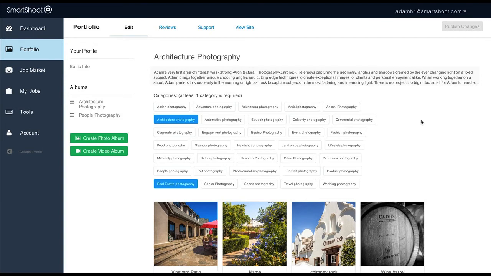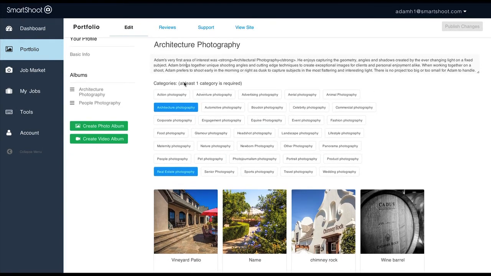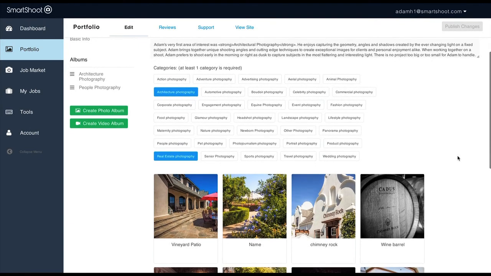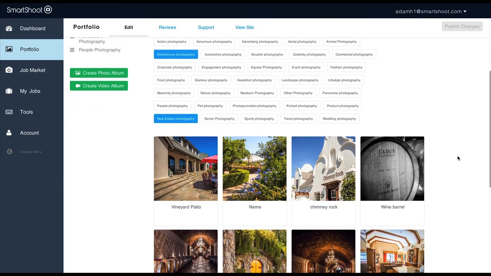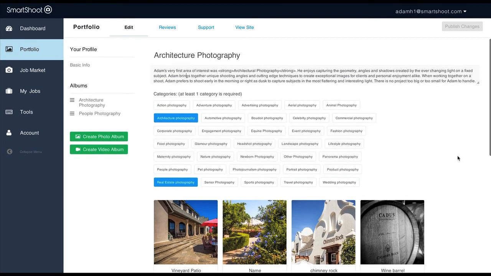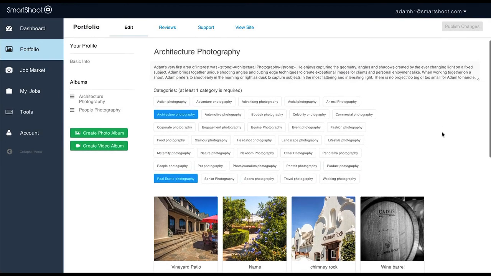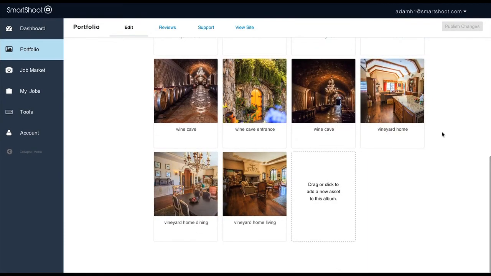and what you would like to be notified about when it comes to jobs. Categories are going to be very, very important moving forwards as they're going to determine where you show up in our public-facing marketplace, how you get matched to jobs, and it just helps us get more granular data around what types of shooters and creatives we have on the platform and how they think about defining their work and the different services that they provide.